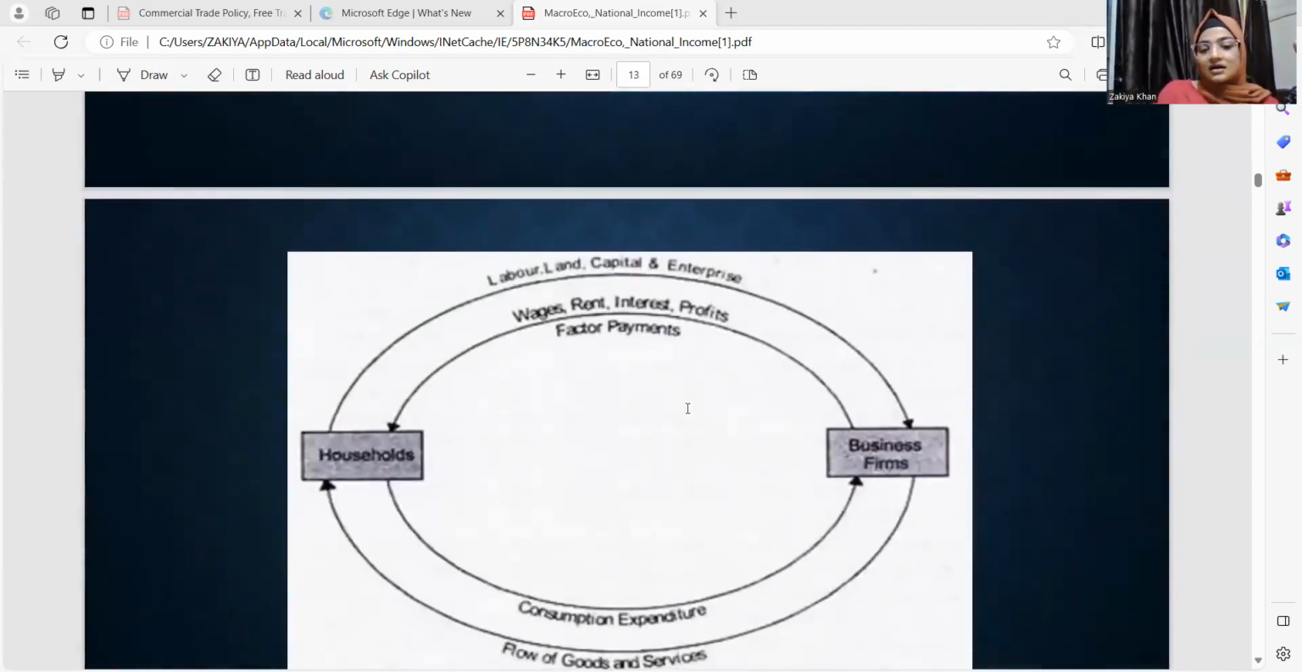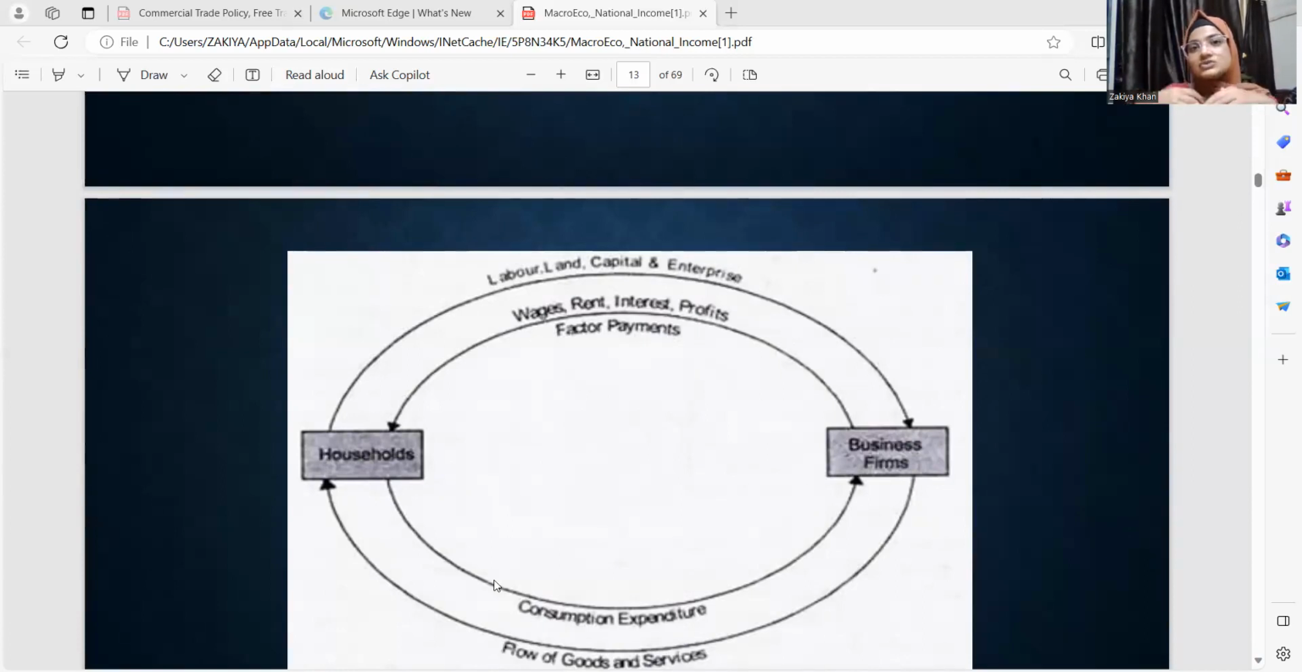Now, a household purchases goods and services made by the firms, made by these businesses. Look at the circular flow of goods and services from the firm to the household. Now, that is not for free. The household is going to give payment in return for these goods and services. So here the circular flow is managed.